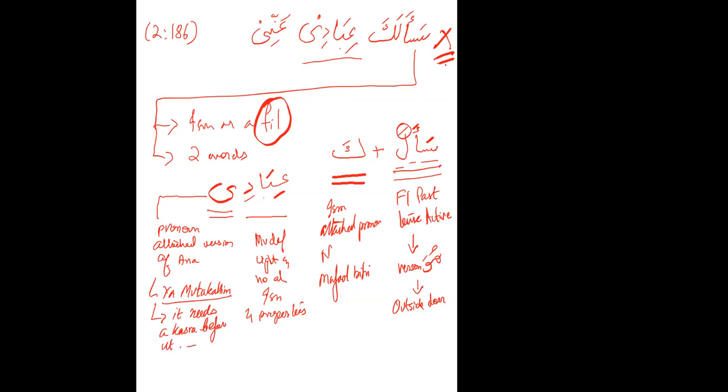Exactly. So it can be rafa, nasab, or jar. Oh, you're gonna say it's Rafa. No. Yeah, it is the fail. Yes, because first of all, you have a huwa version, past tense. Then you already have your maful. Then there is no chain between these two. So your maful bucket has ended. So it means it cannot be a part of the maful bihi. So it is coming after the fail.